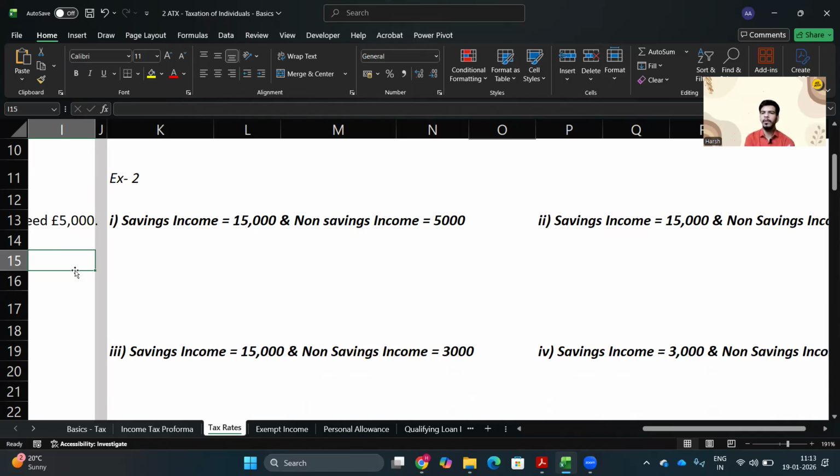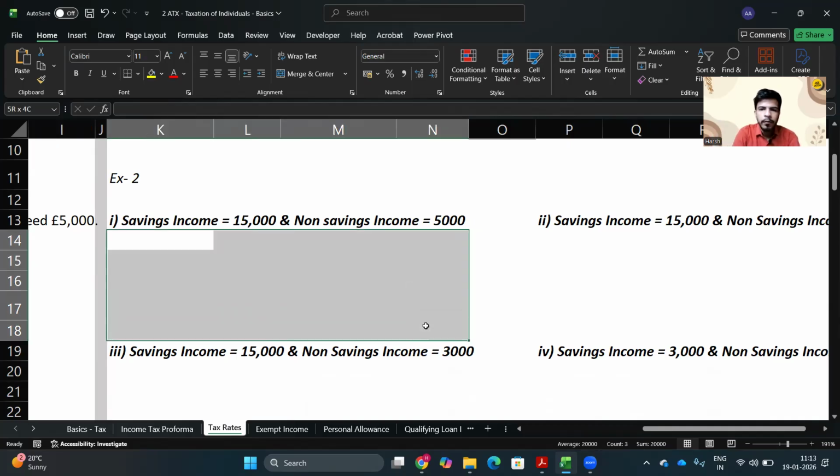So the whole band of 5,000 pounds that you are getting, the starting rate band, would be consumed by non-savings income. So the total you would be taxed on is 15,000 savings income, and the 5,000 non-savings income would obviously also be taxed.